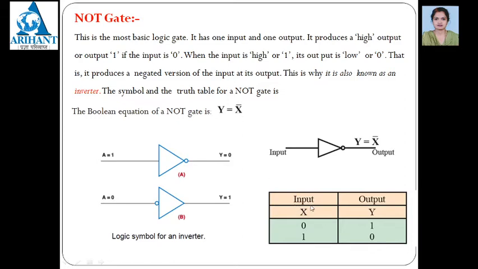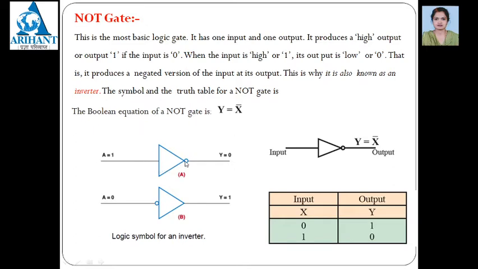So if you see here truth table, input is x, output is y. Output will be 1 when input is 0 and output will be 0 when input is 1, which means that NOT gate is inverting the input. Means when the input is high or 1, its output will be 0, and if the input is low or 0, its output will be high.